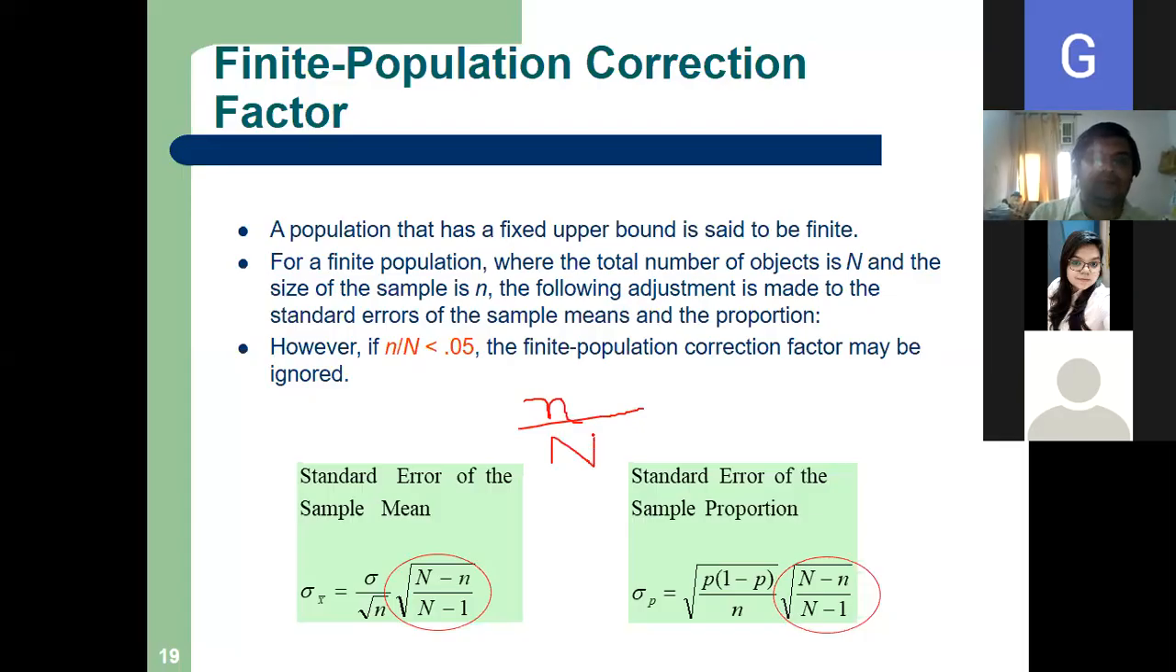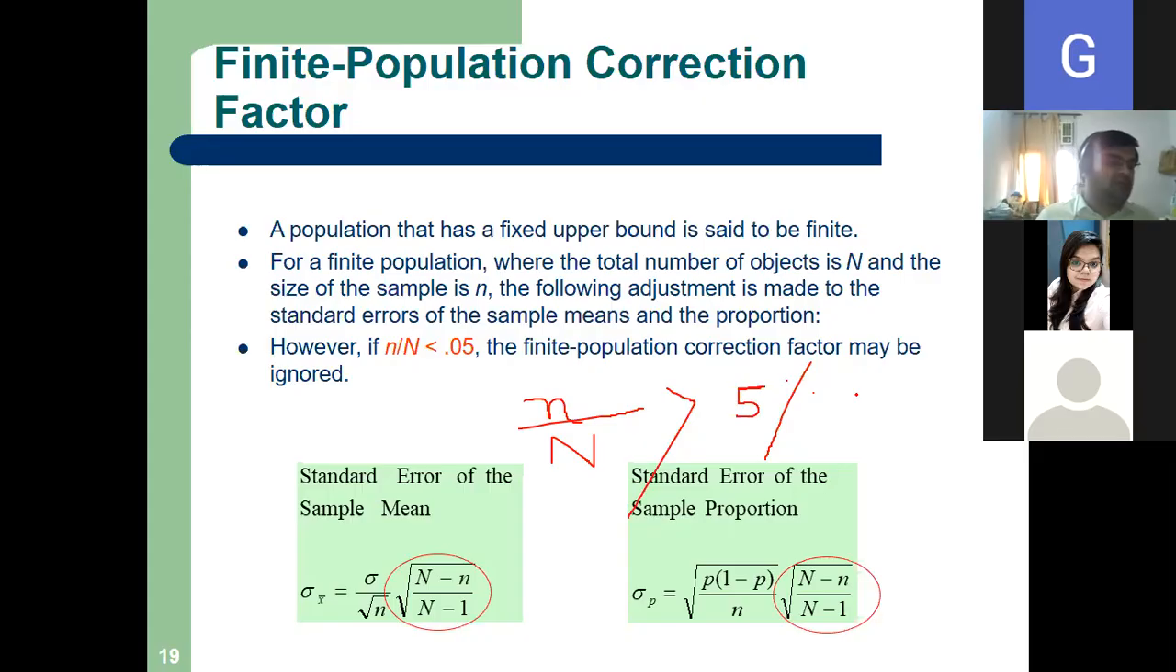Sample. If this, what is small n by capital N? The sample divided by the population, right? So if my sample size divided by the population size is greater than 5%, then we use a finite population correction factor. But if it is less than 5%, we don't apply this correction factor.